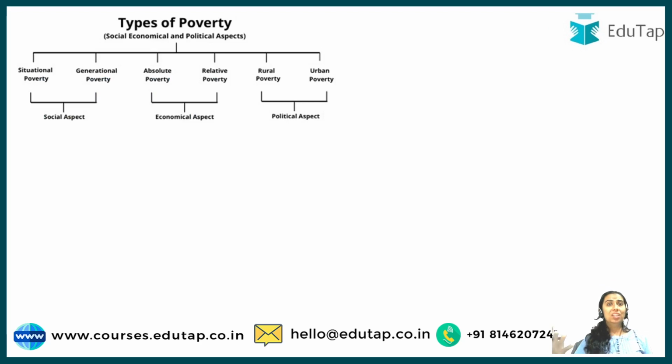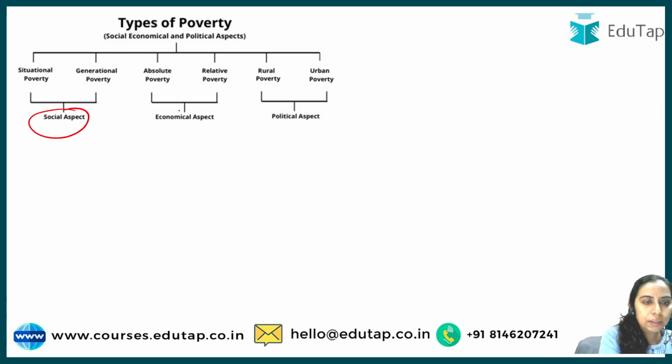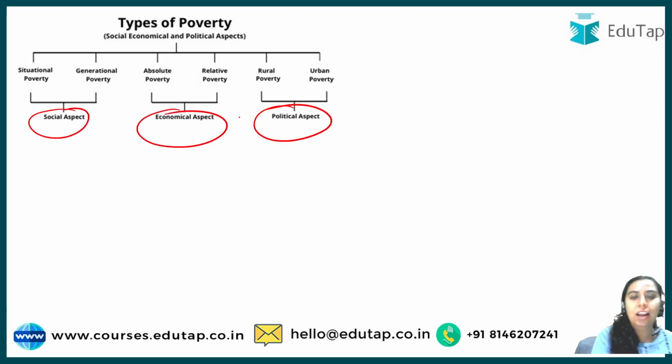Now let's see what are the different types of poverty. So guys, there are majorly 6 types of poverty which have been divided under 3 broad heads so that you can understand these things better. Now we have 3 broad heads: social aspect, economical aspect and political aspect. Let's talk about social aspect first. So social aspect has situational and generational poverty.